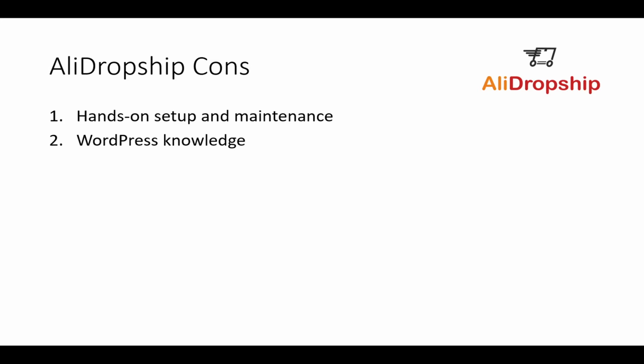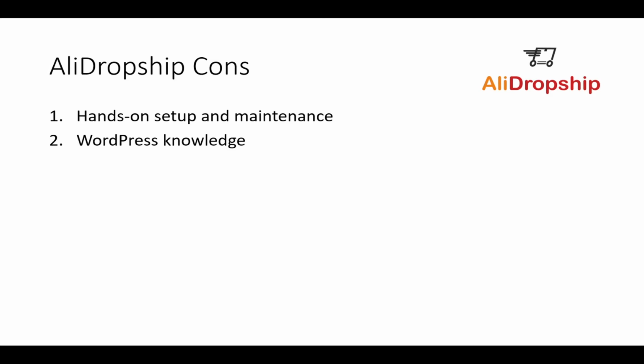Like I said, if you're comparing WordPress versus Shopify, which you are if you're comparing AliDropship versus Shopify, you have to compare WordPress versus Shopify. WordPress knowledge, it's a little bit more hands-on. It's a little bit more up to you to figure things out with WordPress, whereas Shopify is a little bit more streamlined. And it could do with the open source factors there. It's just a comparison that you have to think about when you're deciding on what kind of website platform that you want to use for your online store. That's something to consider. It's a bit more hands-on with WordPress, whereas things are a little bit easier and streamlined with Shopify.